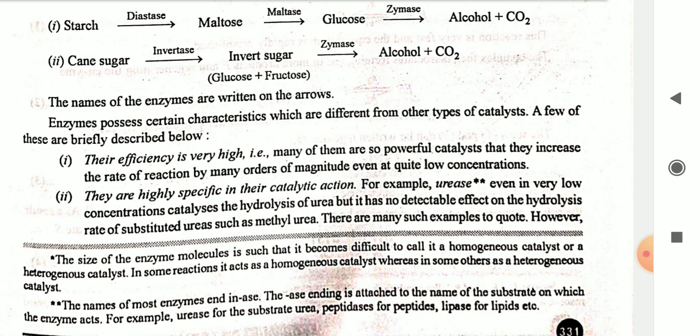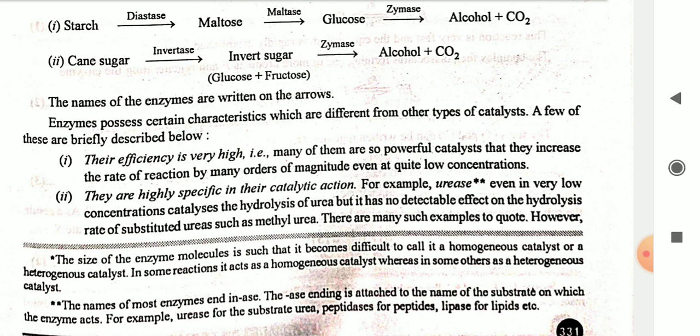Enzymes possess certain characteristics which are different from other types of catalysts. A few of these are briefly discussed below. First, their efficiency is very high. Many of them are such powerful catalysts that they increase the rate of reaction by many orders of magnitude even at quite low concentration. Second, they are highly specific in their catalytic action. For example, urease, even in very low concentration, catalyzes the hydrolysis of urea, but it has no detectable effect on the hydrolysis rate of substituted ureas such as methyl urea. There are many such examples to quote.